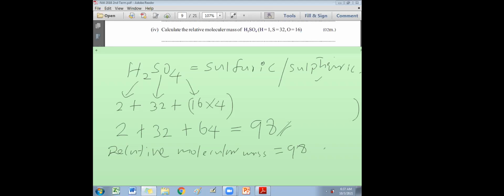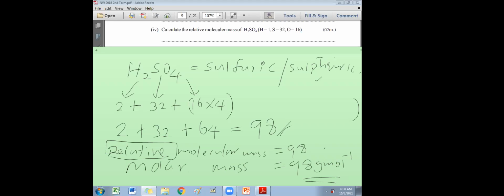But if you write molar mass, the same answer, molar mass will be 98 grams per mole. This is the difference: if the relative word is there, definitely no units. Without the relative word, if they say mass or molar mass, then you have to write the unit. Molar mass means mass of 1 mole.